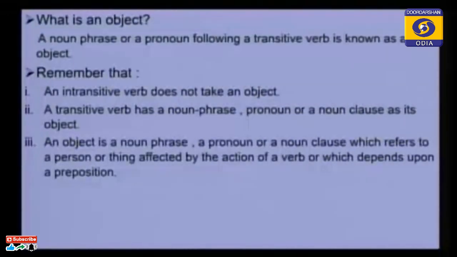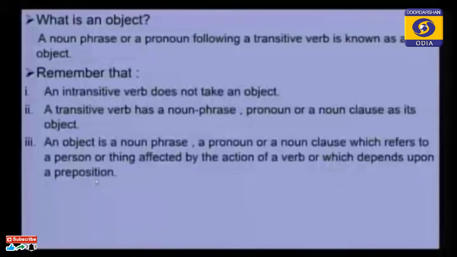Please see part 3 again. What is described in part 3? An object is a noun phrase, a pronoun, a noun clause which refers to a person or thing affected by the action of a verb or which depends upon a preposition.